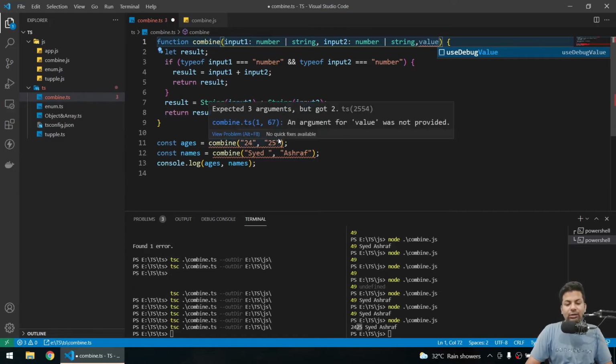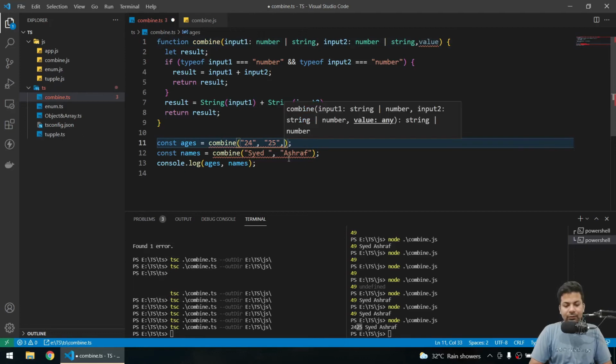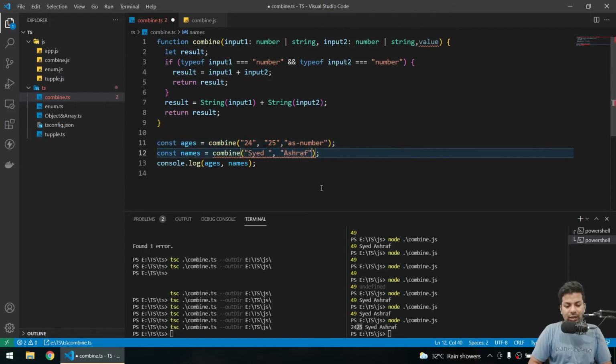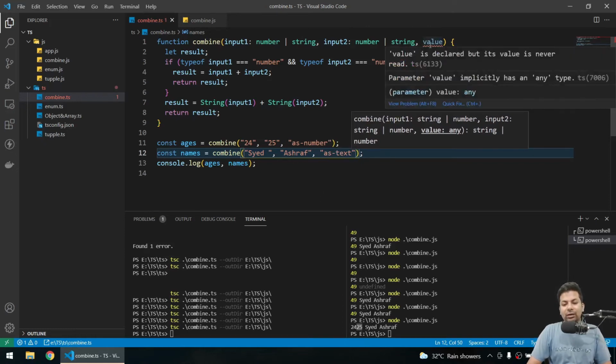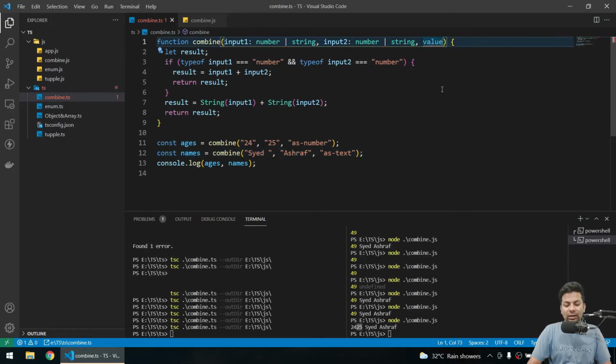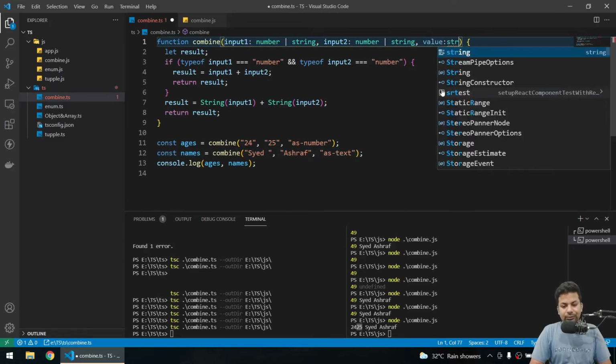You are accepting 3, so I'll say here as number. So I'm sending this value as number, and here I'm sending value as text. So this is a text string and this is a number. I'm accepting it here as value. What is value? It will be a string.